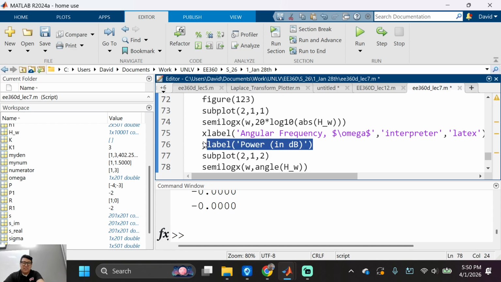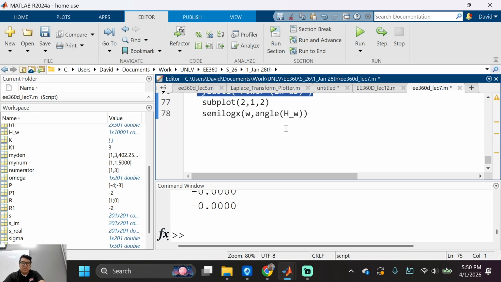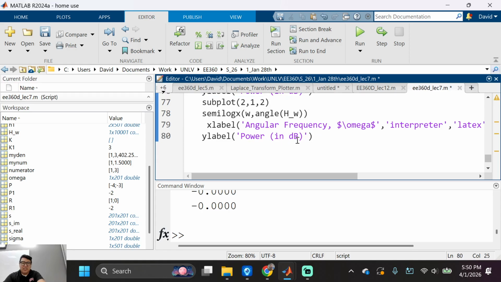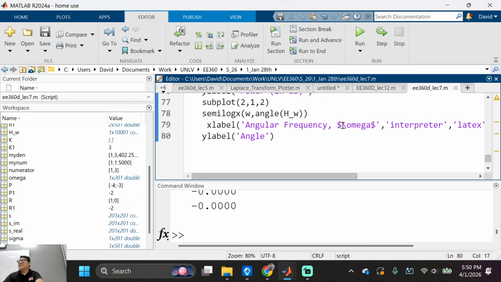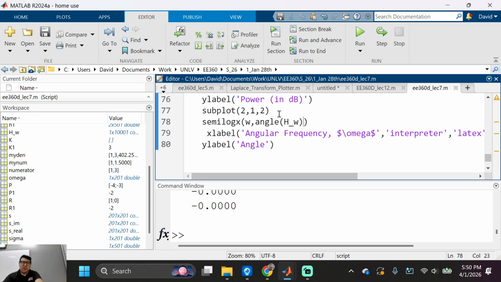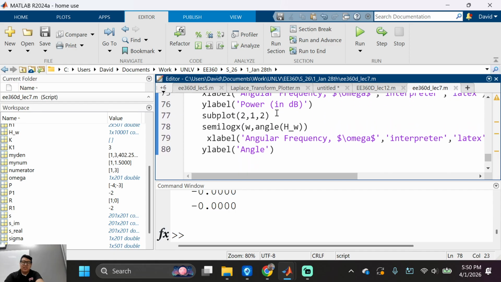And then I'm going to copy this. Boom, copy, paste. And then this is not power, this is angle. But I think, let's just run this. Whoa, looks cool, huh? But this is in radians. Who likes radians? I don't. Or I like degrees. Circular, 360 degrees. How would I convert this to degrees?